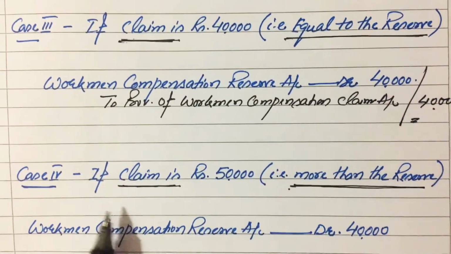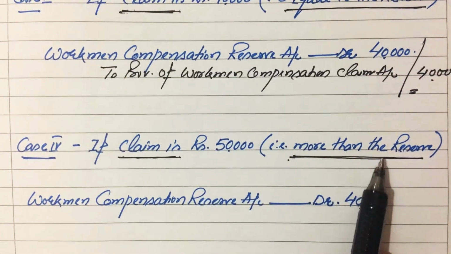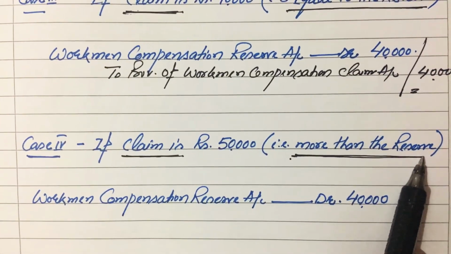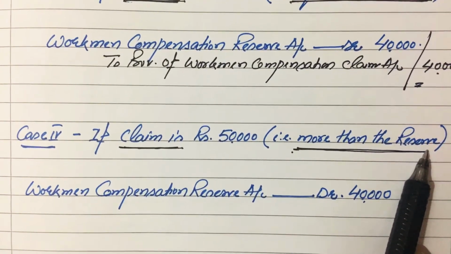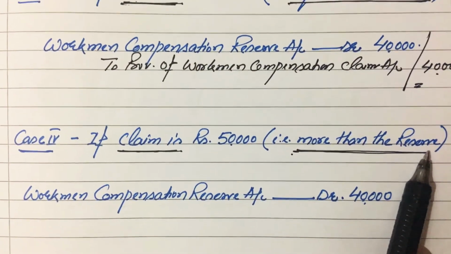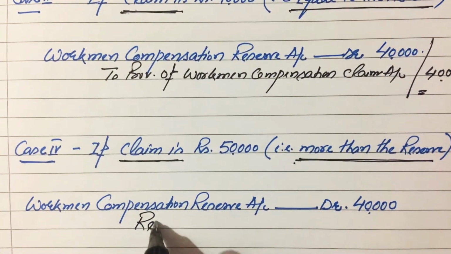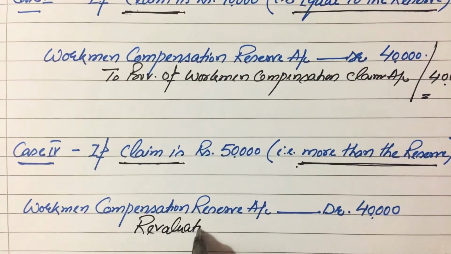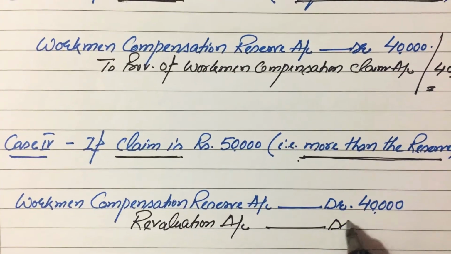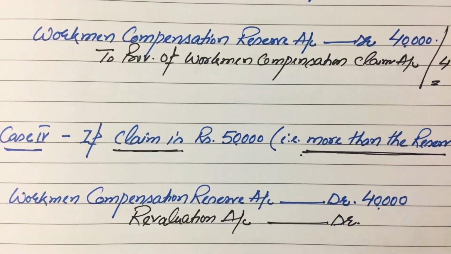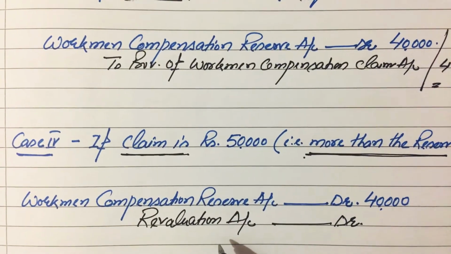And in the fourth case, if the claim is rupees 50,000, that means more than the amount of the given workman compensation reserve, then in this case, whatever the extra amount of claim, it will be charged from a newly opened account named revaluation account. We will learn about this in the next video. The next topic is related to revaluation of assets and reassessment of liabilities. Then we will discuss it in detail.